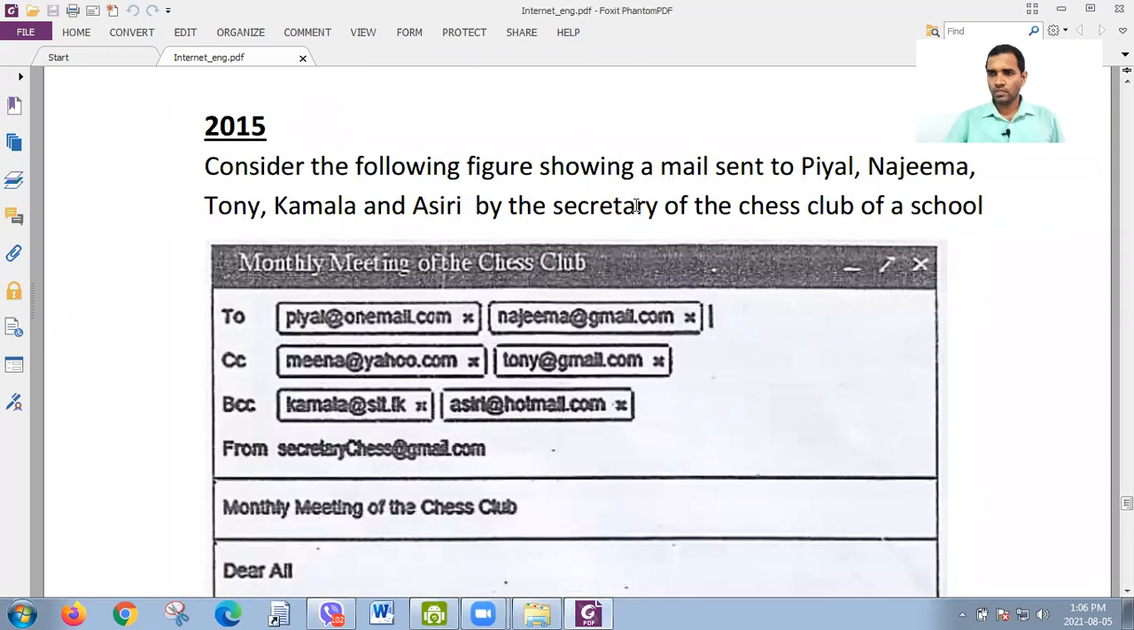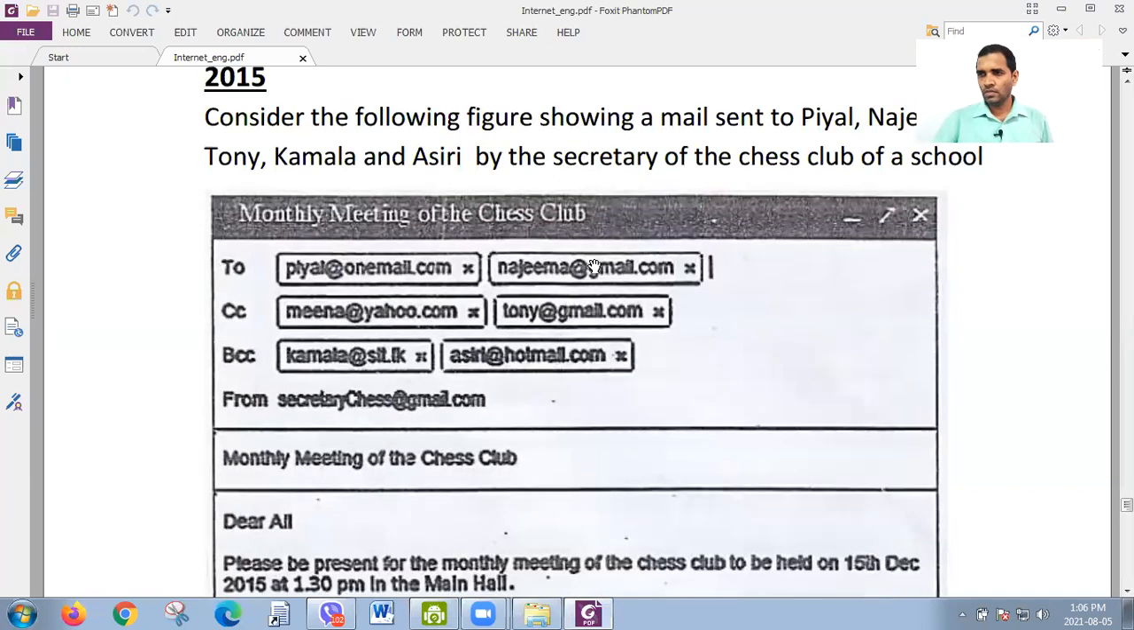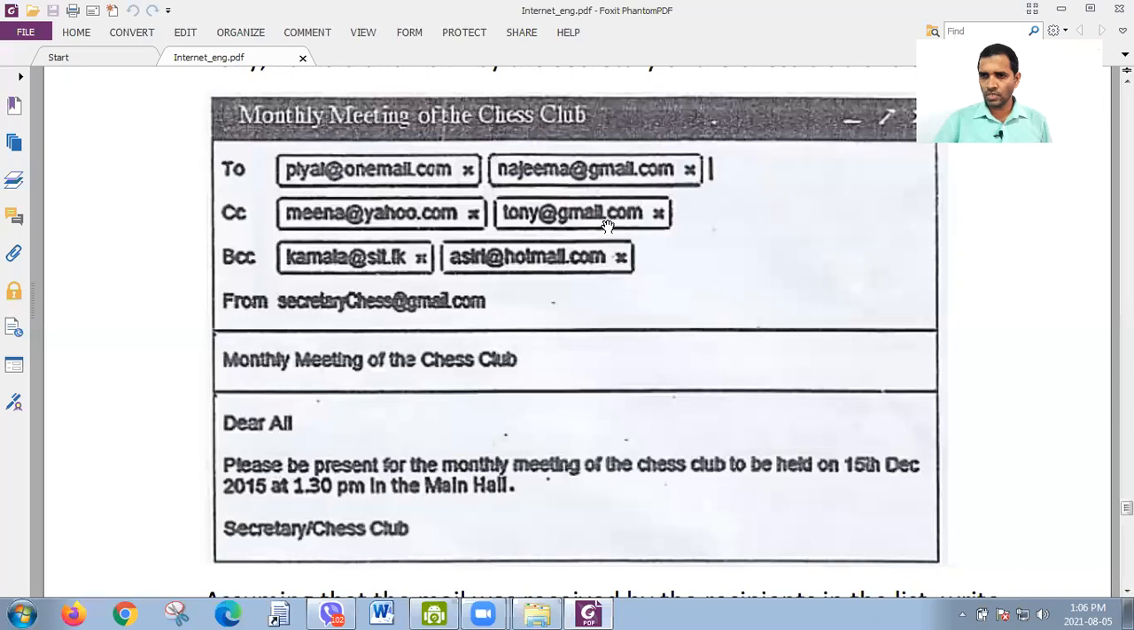Consider the following figure showing a mail sent to Pial, Najima, Tony, Kamala, and Asri by the secretary of the chess club of a school. So this mail has been sent to how many people? 5 people, right? So this interface may not be clear, but I hope that you can read the text.